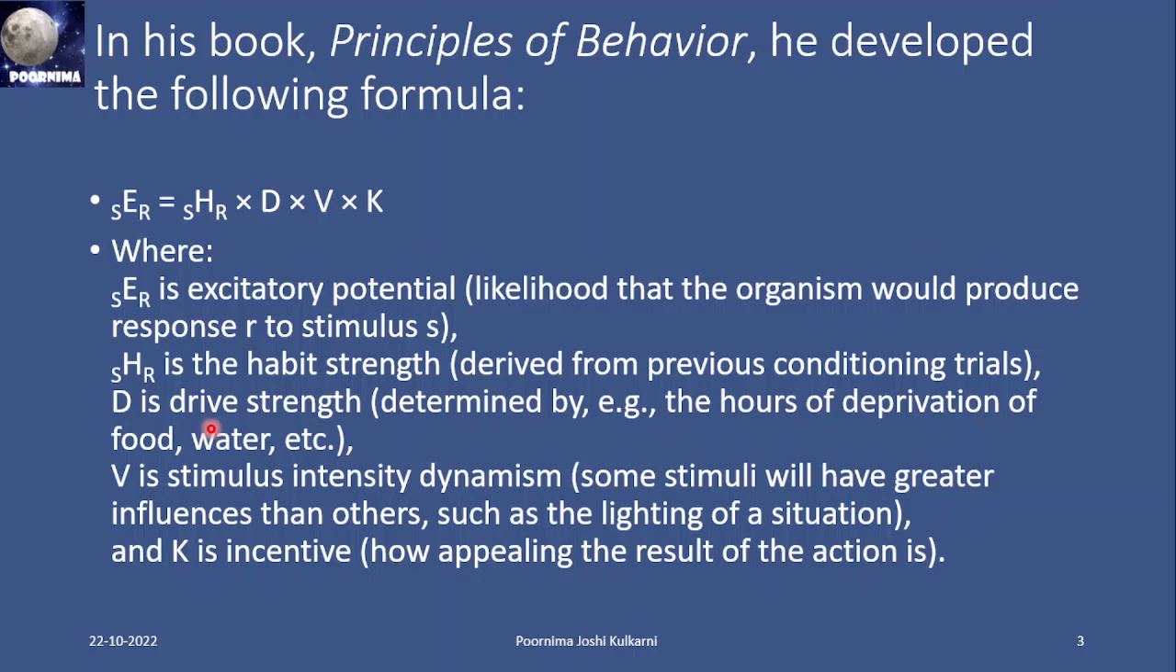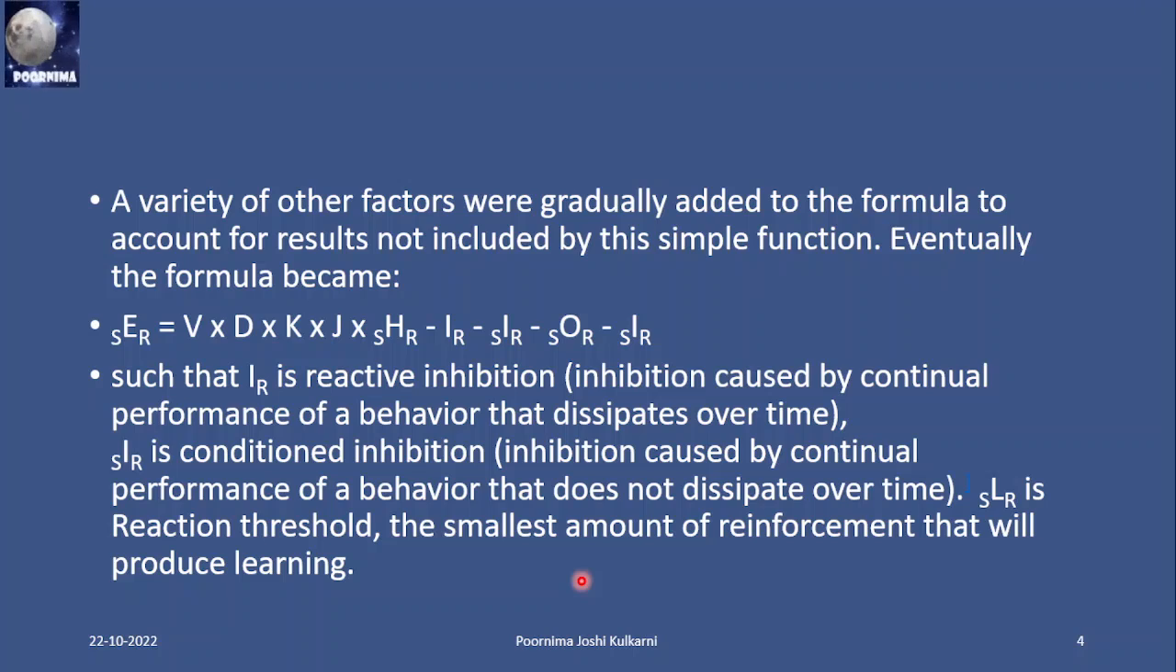V is stimulus intensity dynamism. Some stimuli will have greater influence. K is an incentive, the reward. Your reward is food. After working hard, you get food as a reward. How appealing the result is. He added some more points to the formula, a variety of other factors gradually added to the formula.